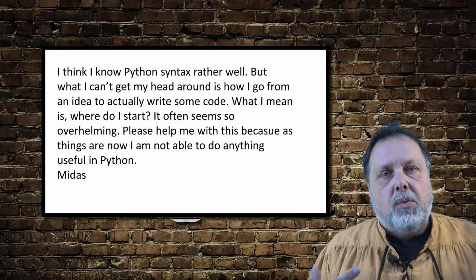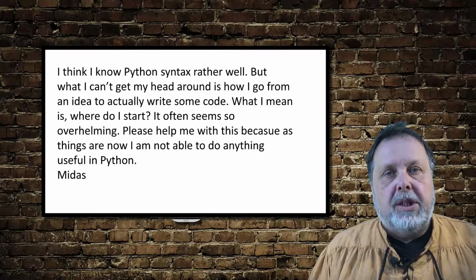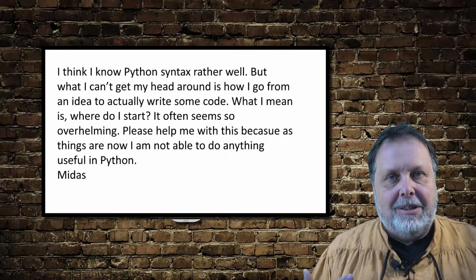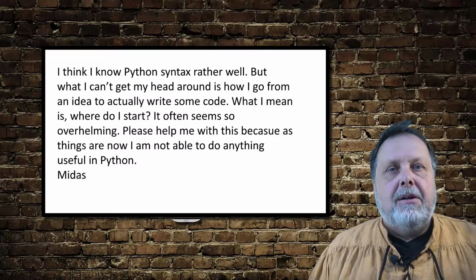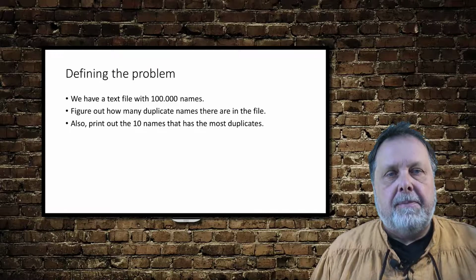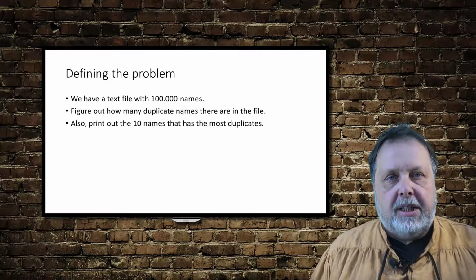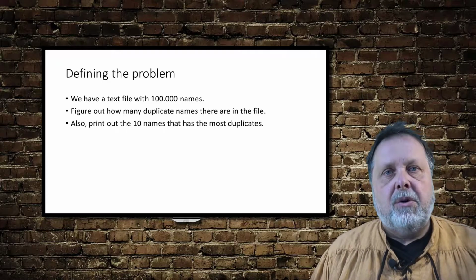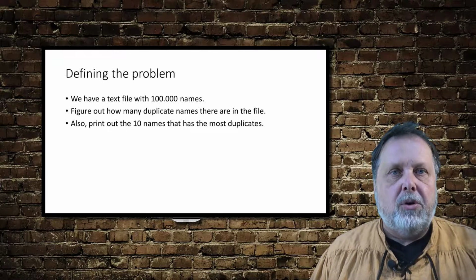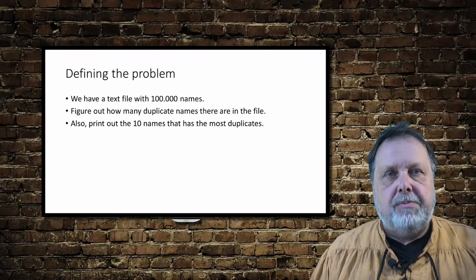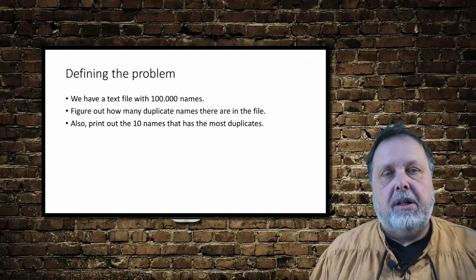So what we should do is, first of all, we need a problem. So I have a problem here that we will work on in this episode, and we'll see how we can go ahead and do something with that. So in this case, we have the problem here. So we will have a text file, and in it will be 100,000 names. So it's just a text file with one name on each line. So we need to figure out how many duplicate names we have in that file.